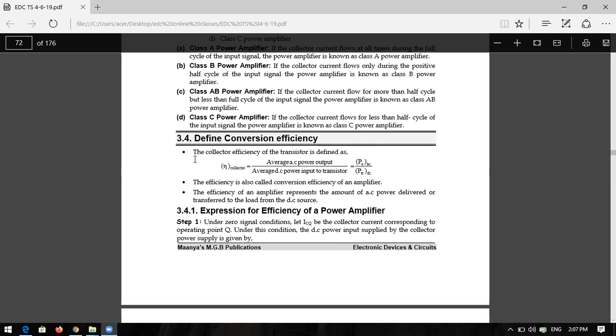That is the reason I already told you it is a DC to AC converter, something like an AC generator or oscillator type. Because how much energy of VCC is given, that DC is converted into how much energy of AC at the output side. That is the reason it is a conversion efficiency. How much DC is converted into AC, that is the conversion efficiency.